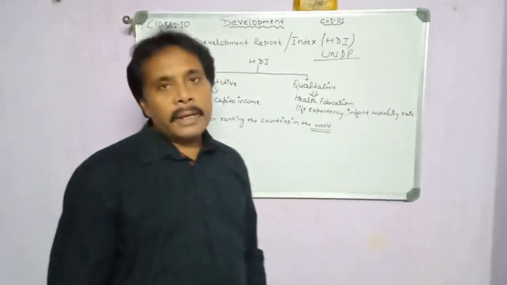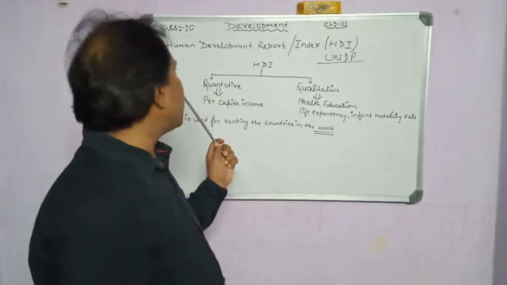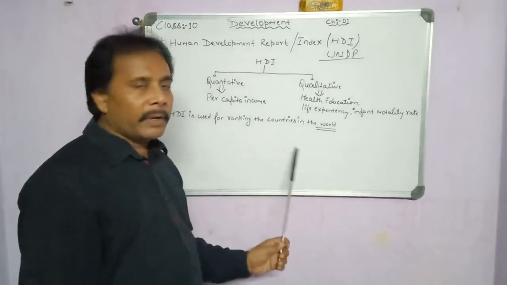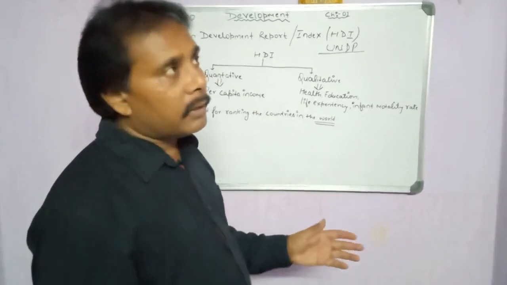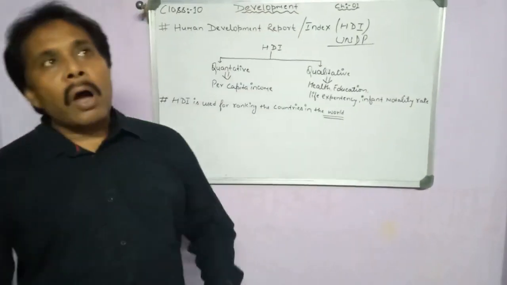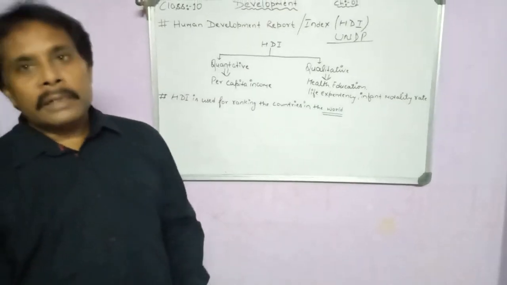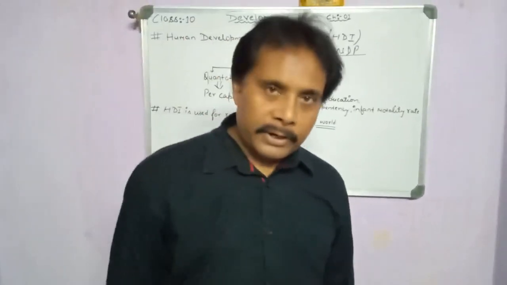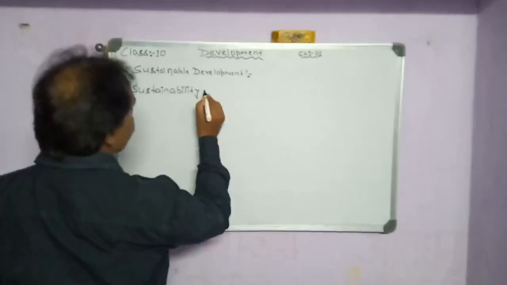So in this way we can say HDI indicates the rank of any country in the world, and the total number of countries is 108 in this world. So out of 108, what is the rank of our own country? Is it clear? Okay.